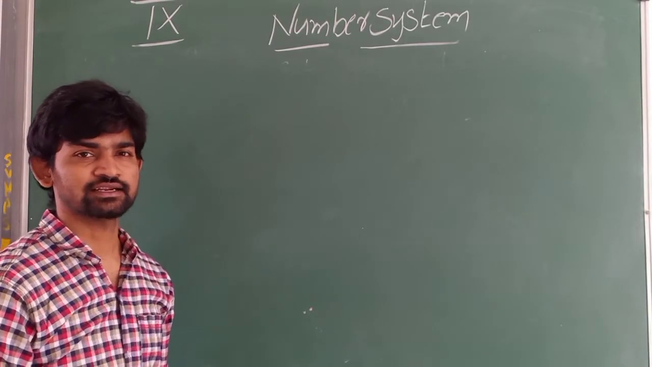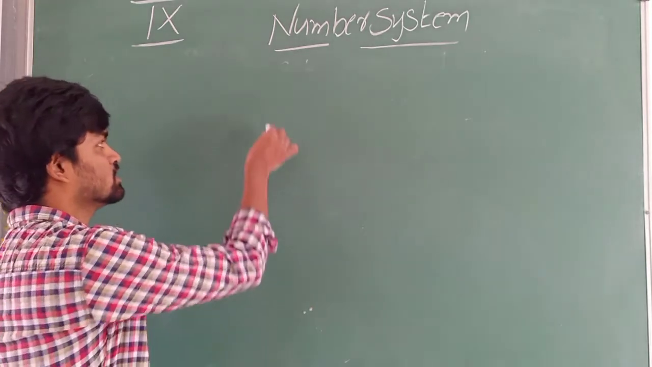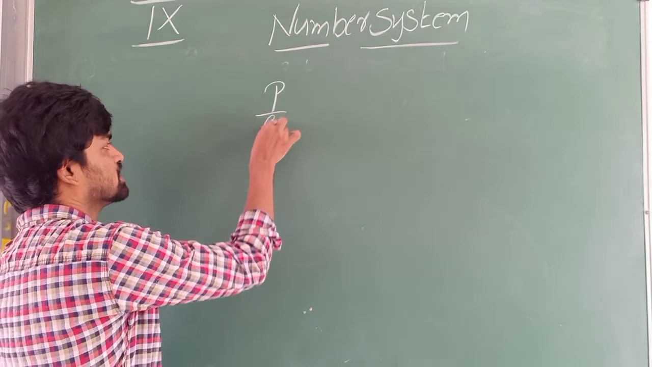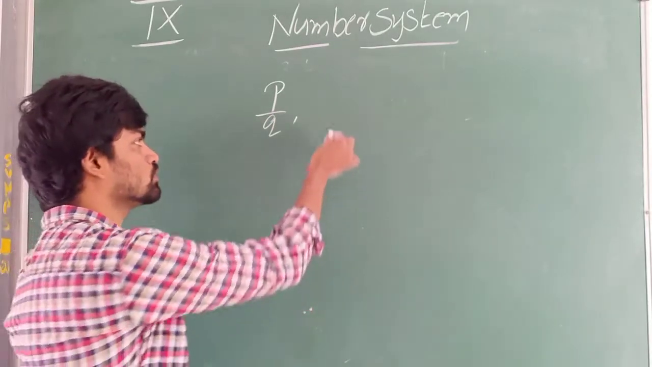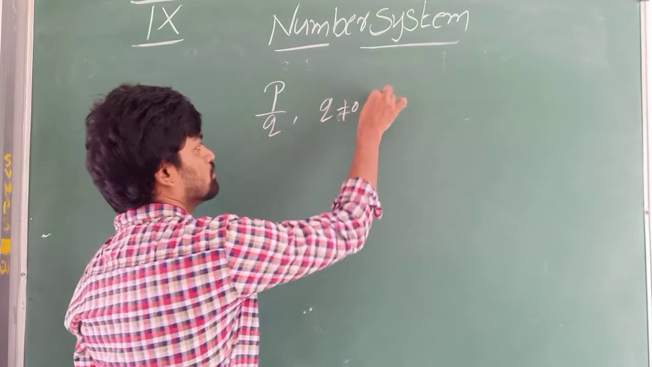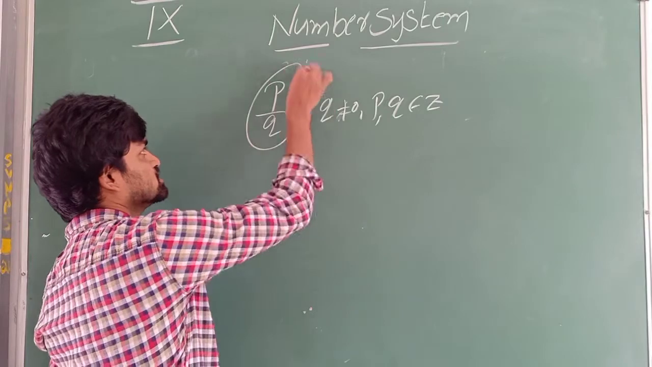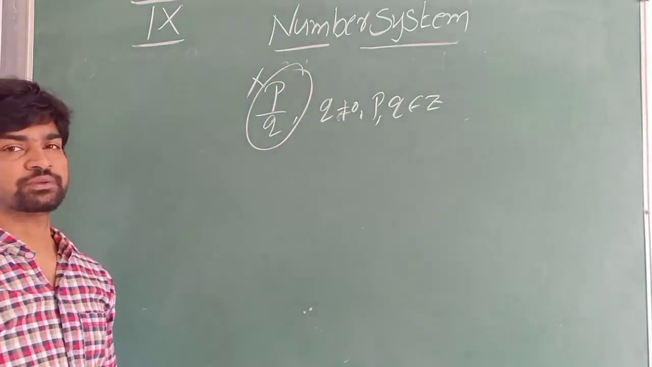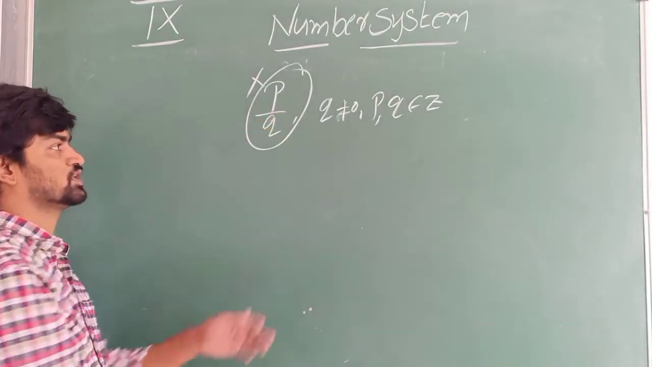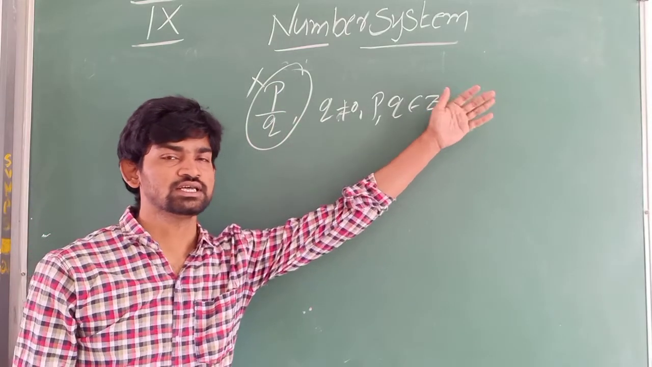Now let us see irrational numbers. What is the definition of irrational numbers? A number which cannot be expressed in the form of p by q, where q not equals to 0 and p comma q belongs to Z. It means a number that cannot be represented in the form of P by Q, where Q not equals to 0, P, Q belongs to Z, is called an irrational number.